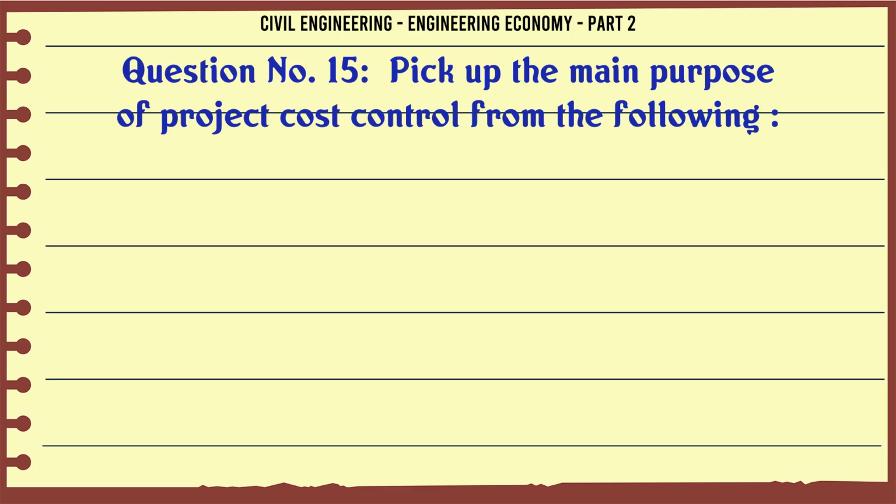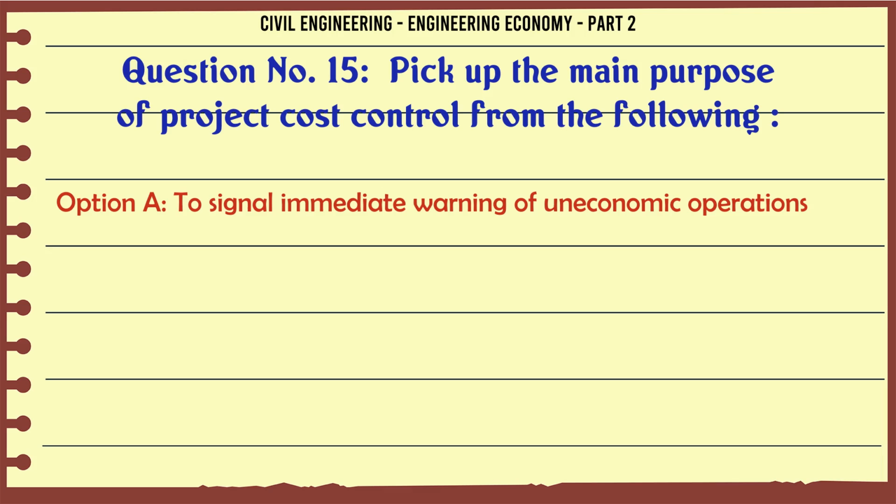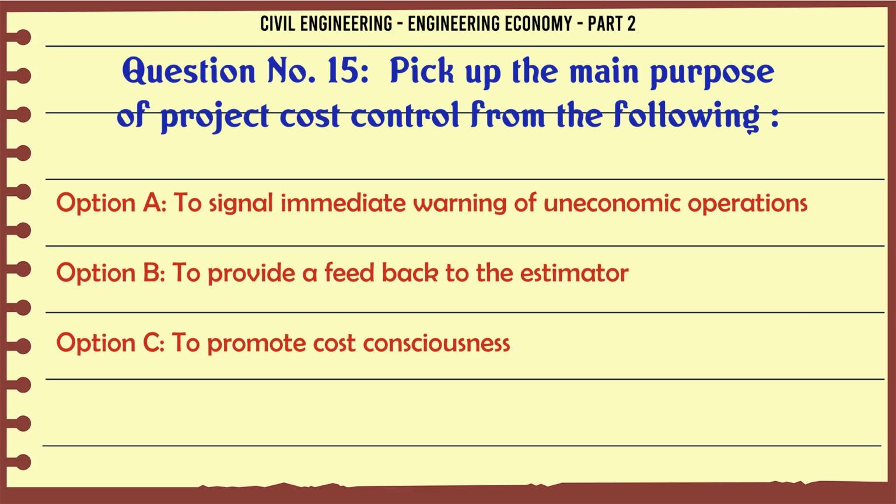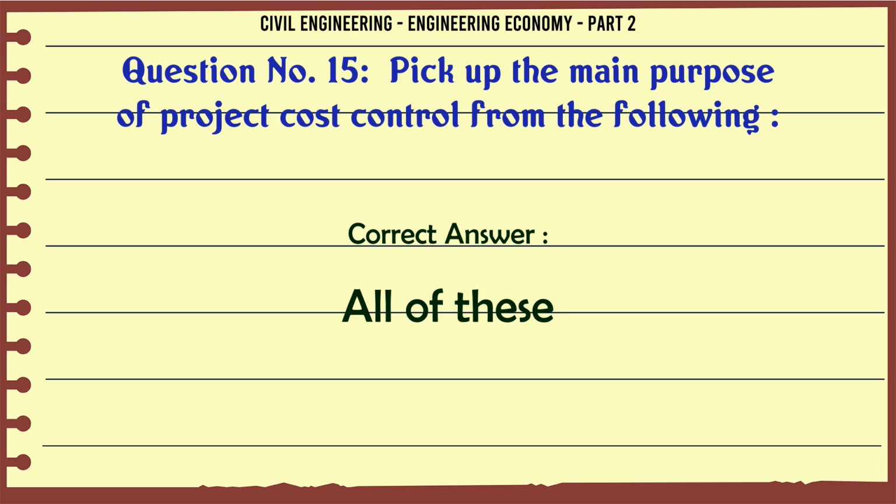Pick up the main purpose of project cost control from the following. A. to signal immediate warning of uneconomic operations, B. to provide a feedback to the estimator, C. to promote cost consciousness, D. all of these. The correct answer is all of these.